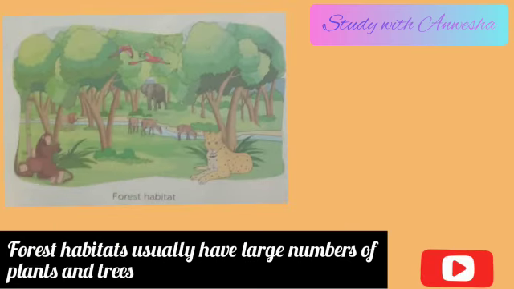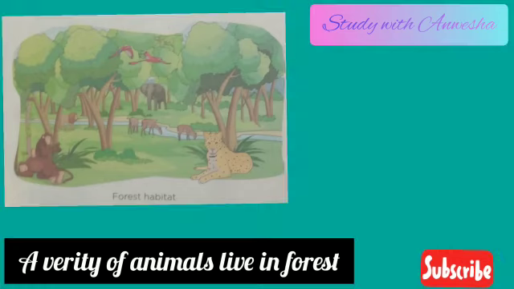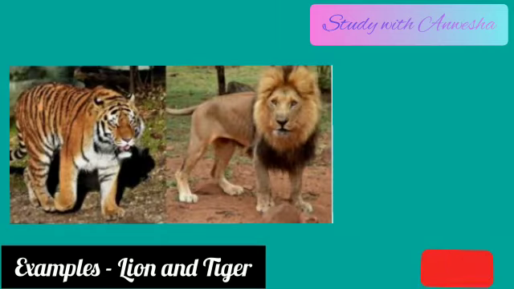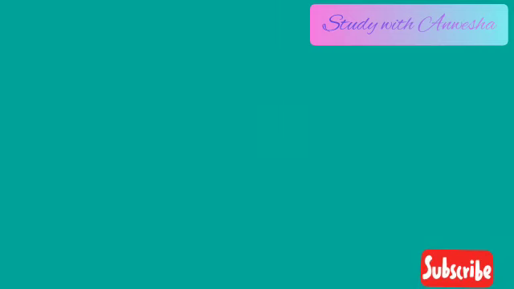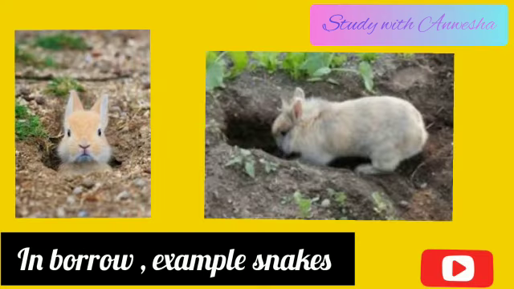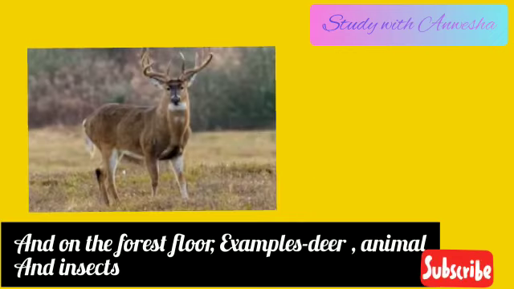Forests. Forest habitats usually have a large number of plants and trees. A variety of animals live in forests in various places such as caves. Examples: lions and tigers. On trees, example birds and monkeys. In burrows, example snakes and rabbits. And on the forest floor, example deer, elephant and insects.